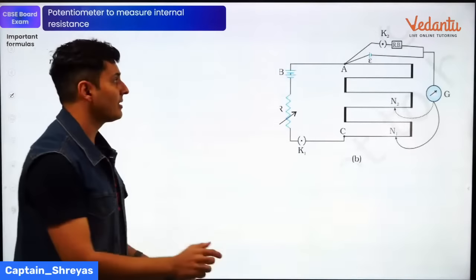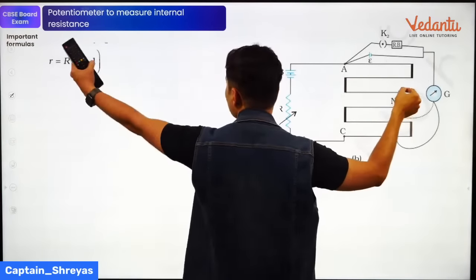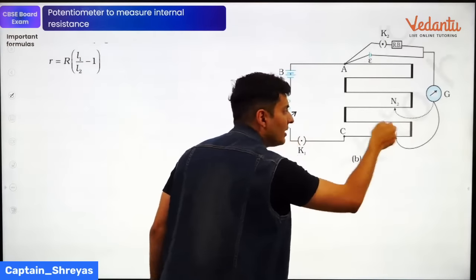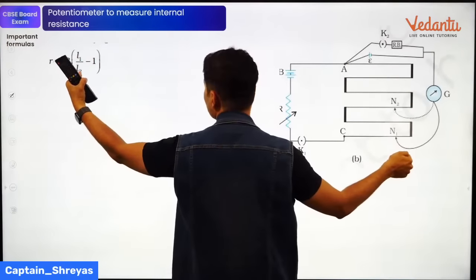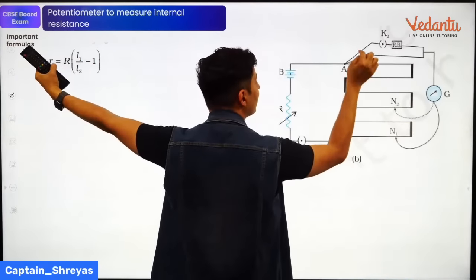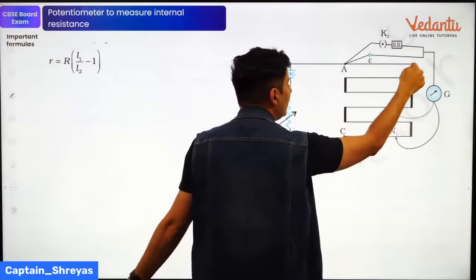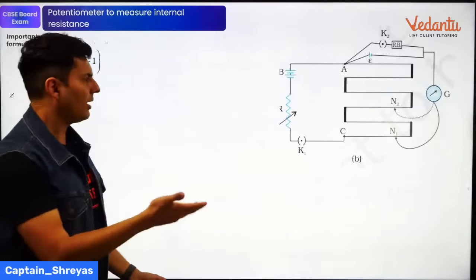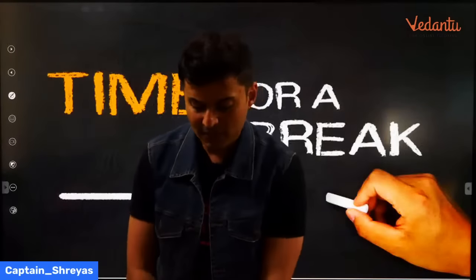to measure the internal resistance of a cell. So you take a cell and connect it to the potentiometer, you see what is the balancing length. Then you connect some other resistance and see what is the new balancing length. Then take L1, the old balancing length, and L2, the new balancing length, take the ratio minus 1, and multiply by this resistance, that will give you the internal resistance of the cell. Internal resistance of the cell is external resistance into first balancing length by second balancing length minus 1. Again, you don't have to remember deleted parts, but if it comes as a passage, this is what you're going to do.